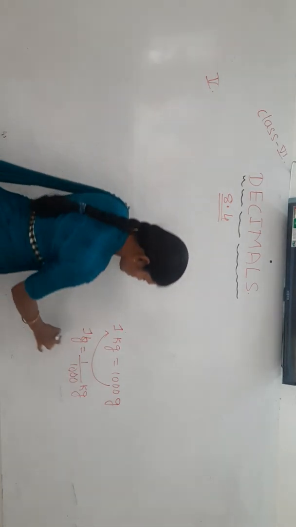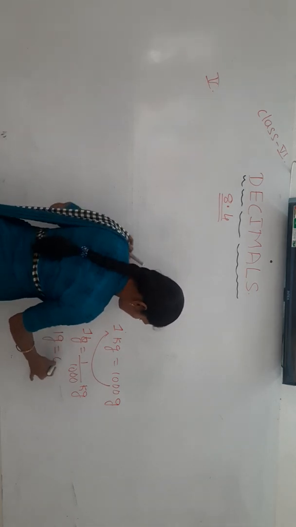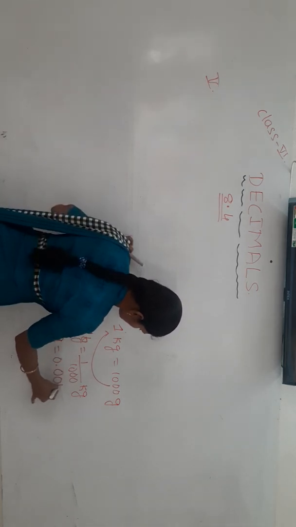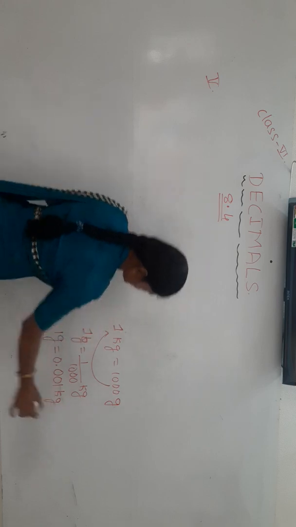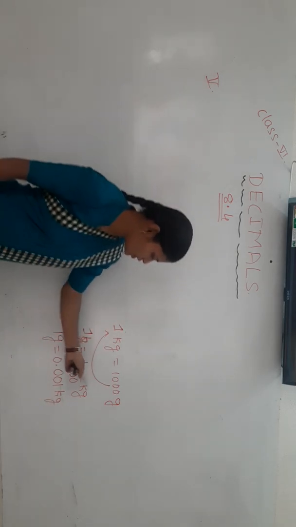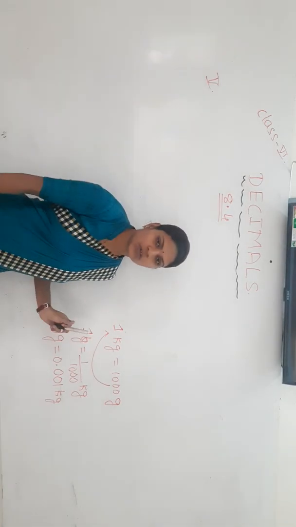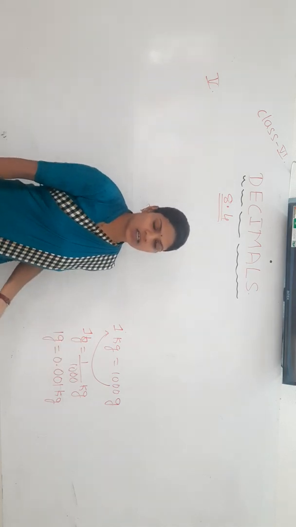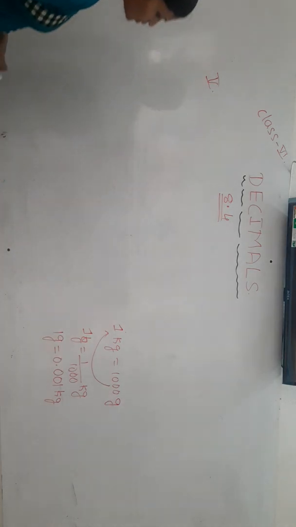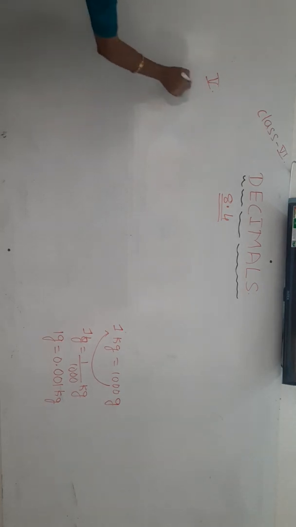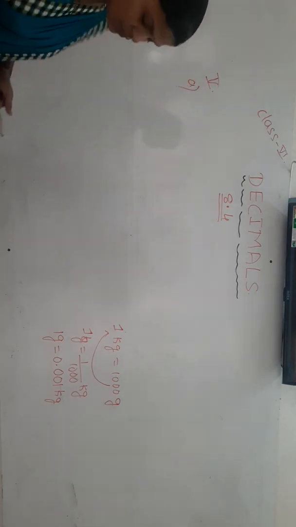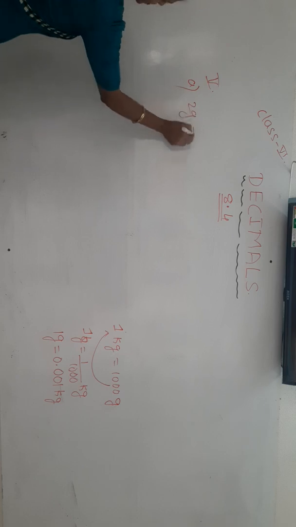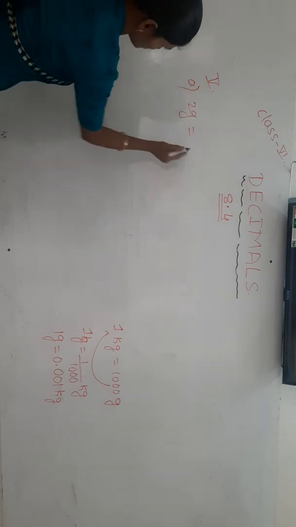So 1 gram is equal to 0.001 kilogram. Yes or no? 1 gram equals 1 by 1000 kg. 2 gram equals 2 by 1000 kg. 3 gram equals 3 by 1000 kg. Like that, we have to convert it. What is the first number here? 2 gram. Very nice. 2 gram means 2 by 1000 kg.